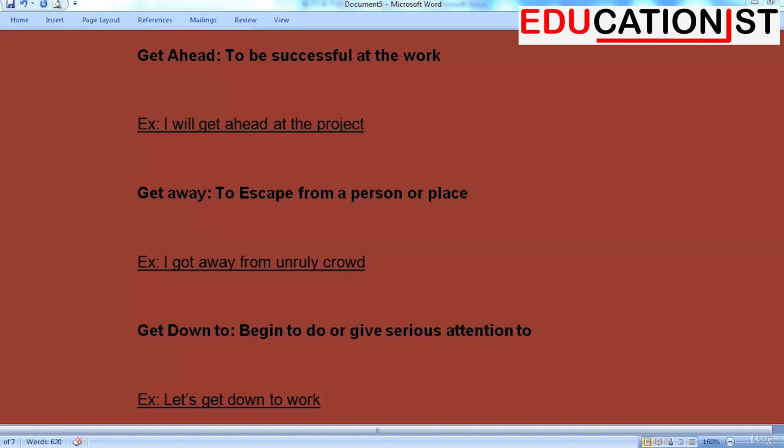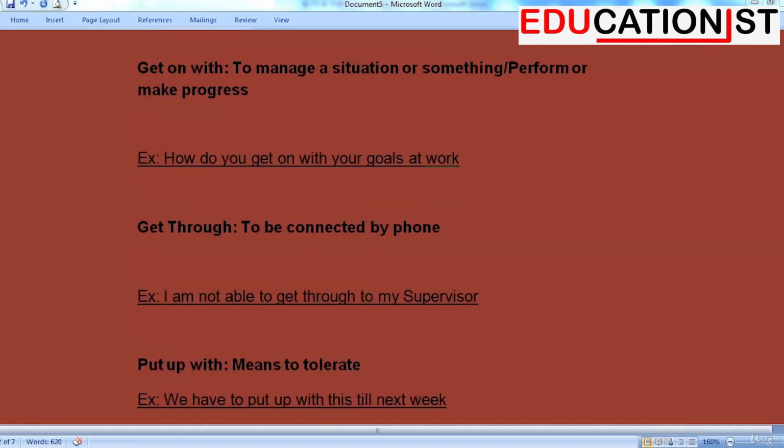Get down to. Begin to do or give serious attention to. Example, let's get down to work. The next phrasal verb we are looking at is get on with. The meaning would be to manage a situation or something, perform or make progress. Example, how do you get on with your goals at work?